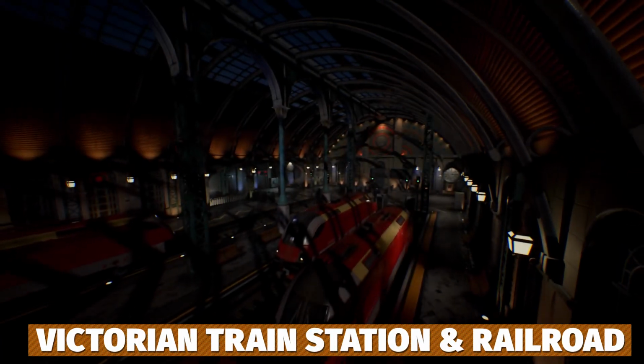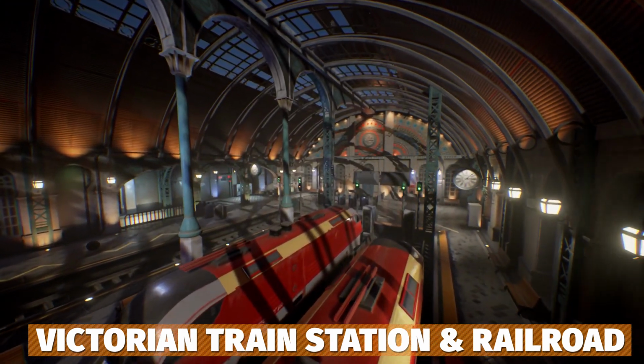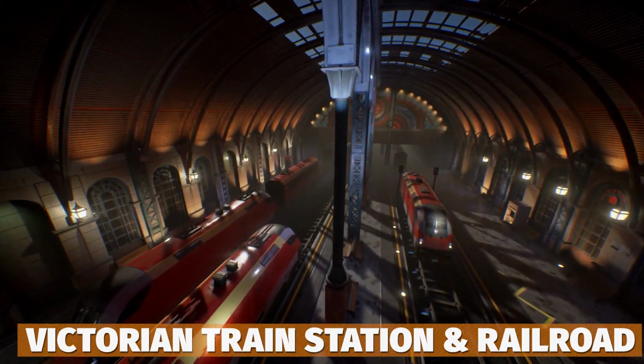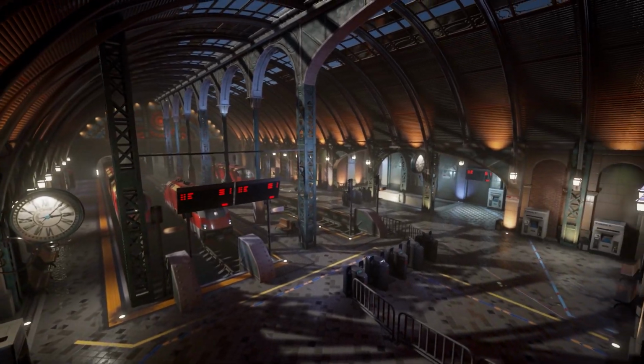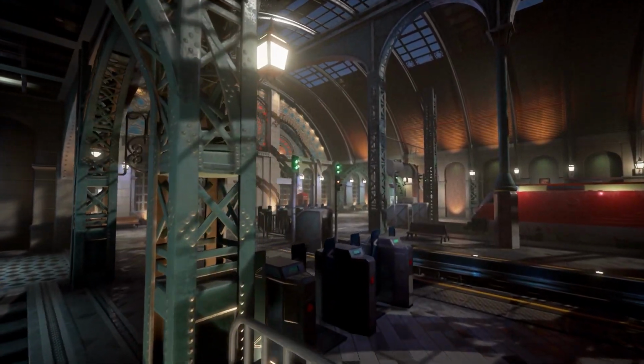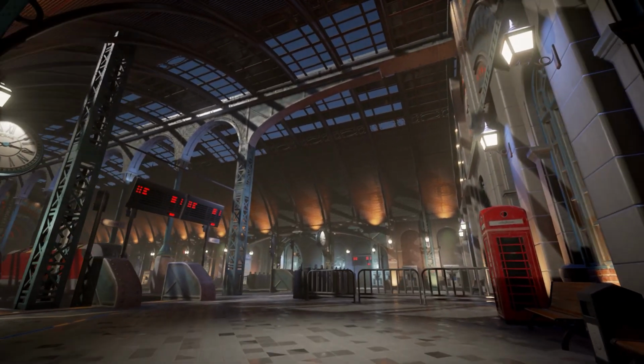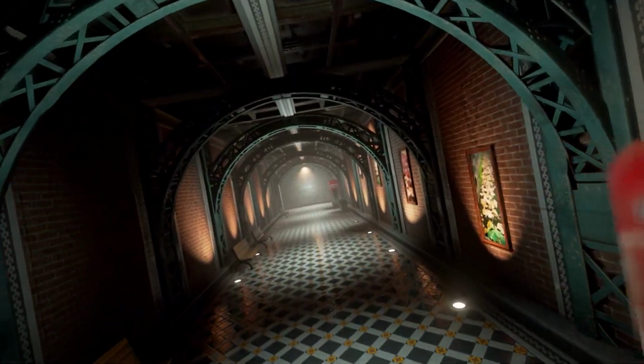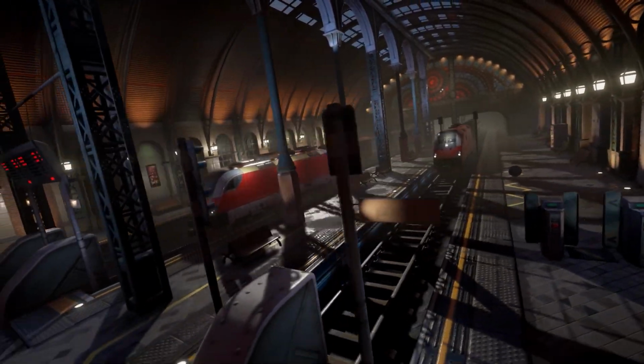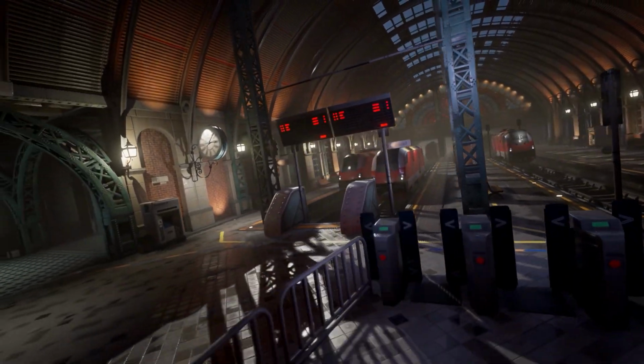The next one is the Victorian Train Station and Railroad Modular Set. This is AAA quality with collisions, ground decals, all modular and ready to go with up to 4K resolution in textures, 250 different textures, 50 materials, and 112 different meshes with collisions, all with a beautiful demo scene.